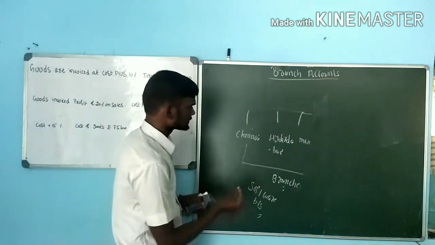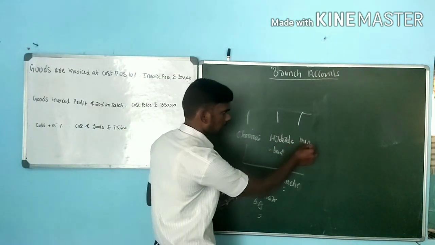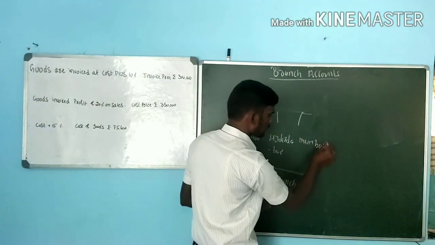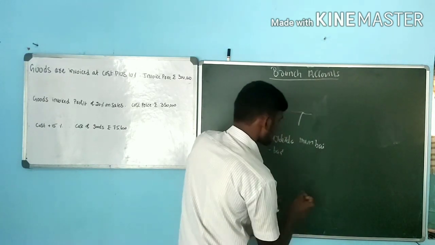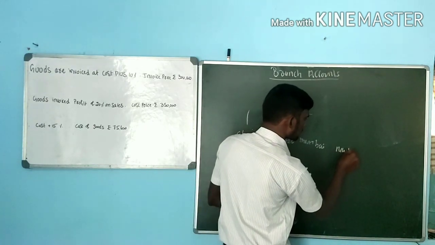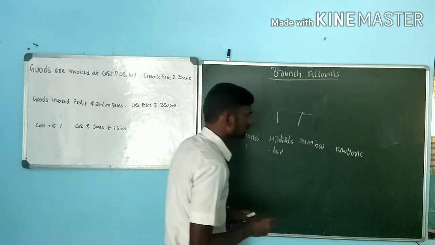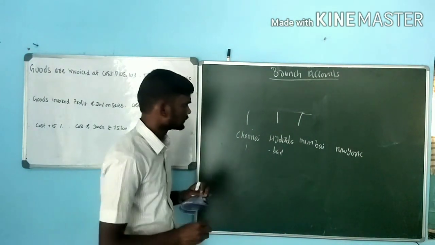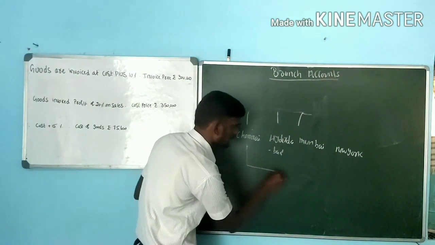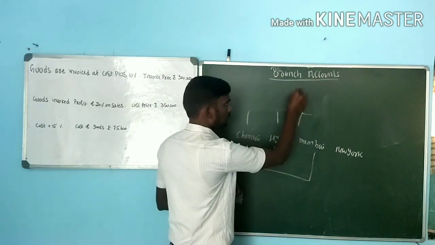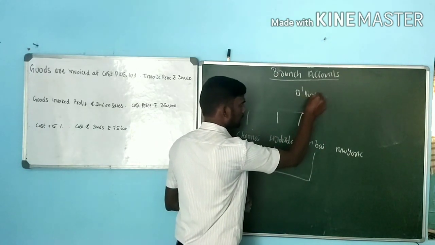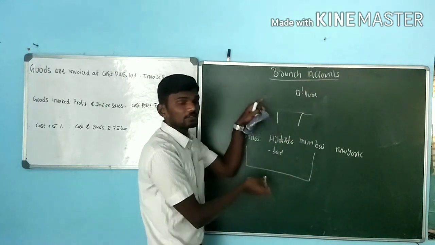When it comes to types, for example Chennai, Hyderabad, Mumbai, and they also establish a branch in New York. Here we will discuss two types. Chennai, Hyderabad, Mumbai, with the head office in Bangalore, are within the country.